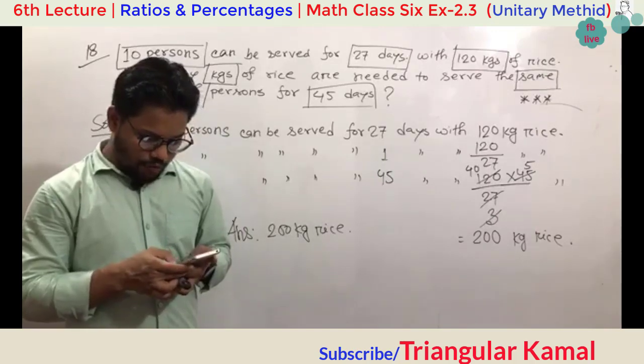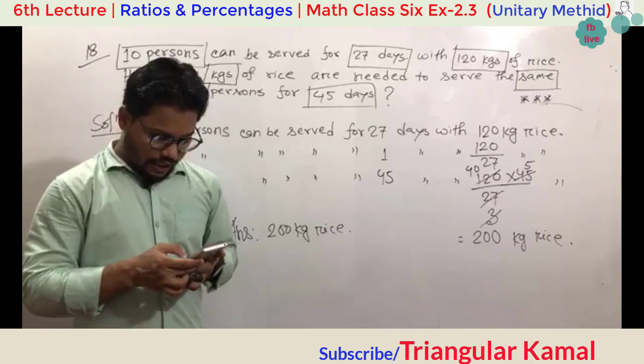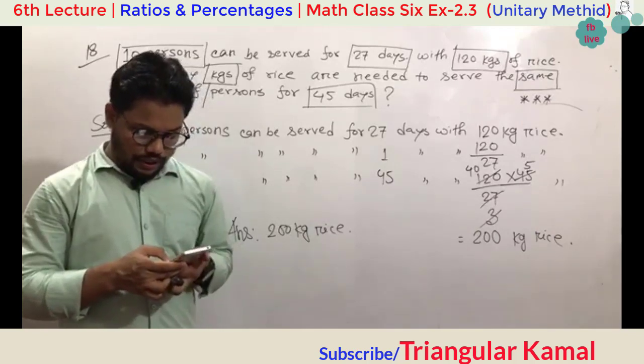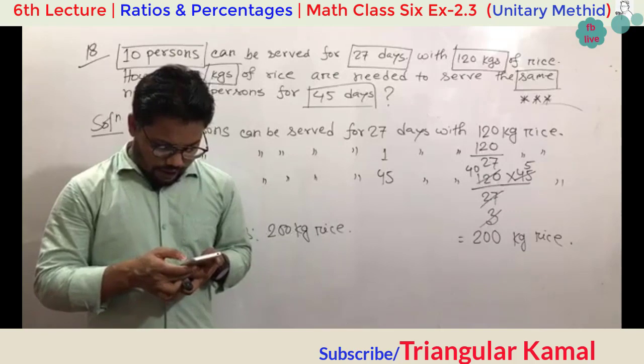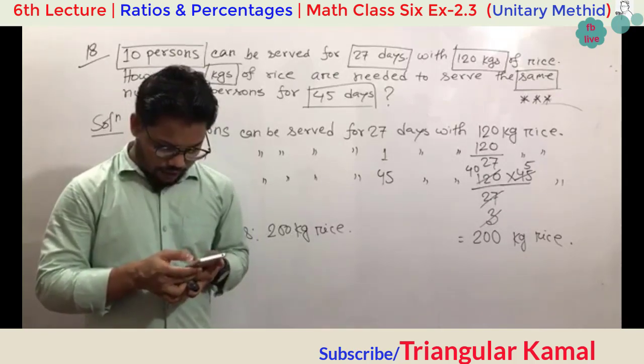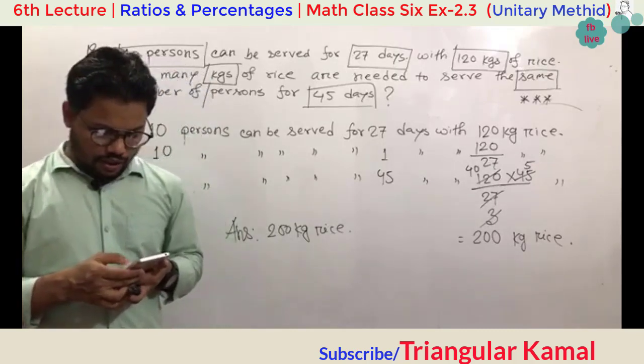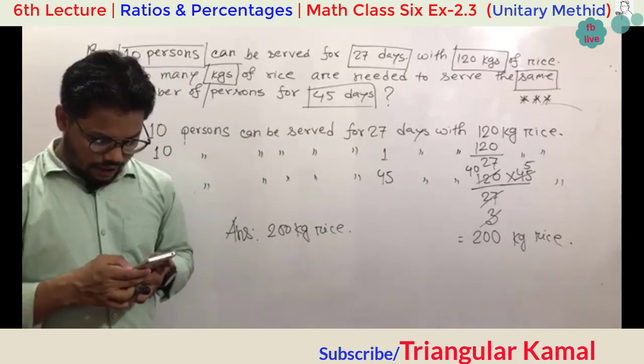Yes sir, it's too much easy sir. Thank you very much my dear students. Really I am so grateful to see your activities. Yes sir, everything okay. Inshallah you are trying to write the correct answer here.